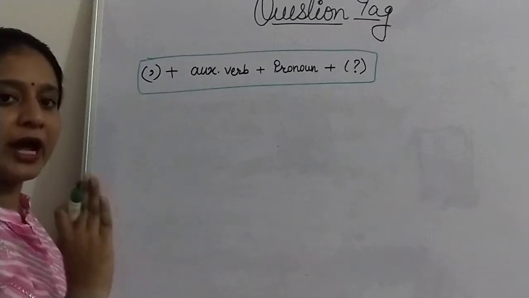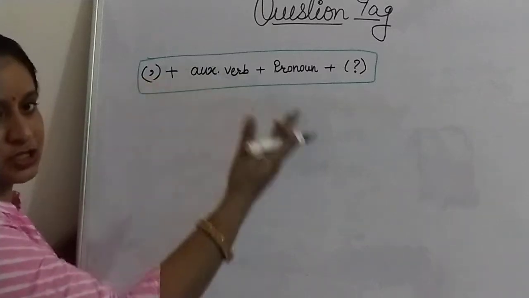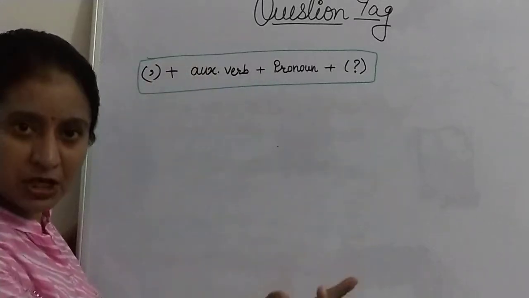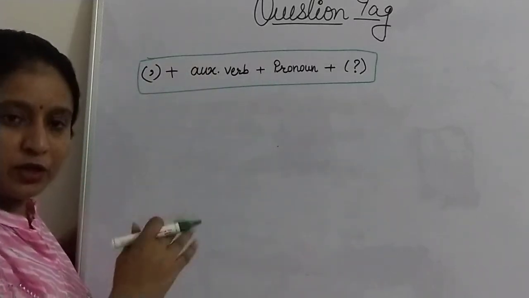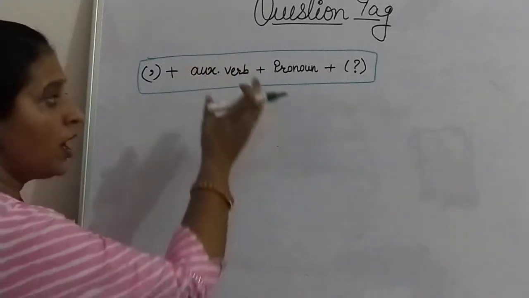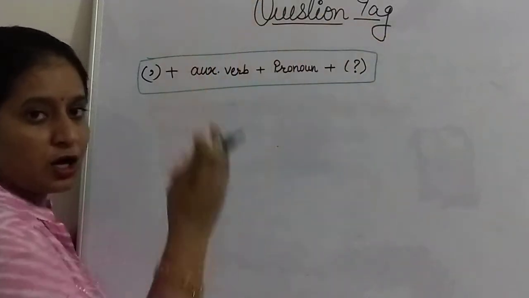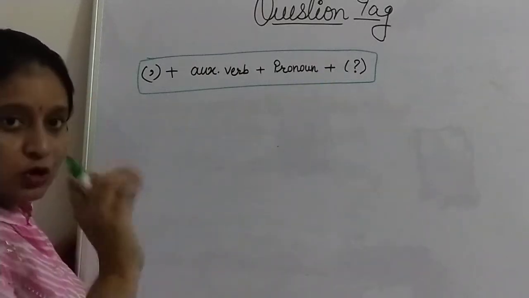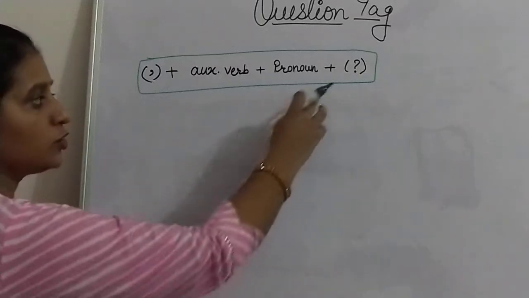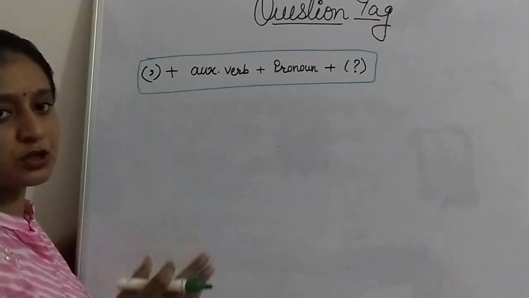But if you don't have pronoun in the statement, and instead a noun is given, you can change that noun. Means if a name of a girl is given, then you can change it to the pronoun she. If a name is given of a boy, then you can change it to the pronoun he. In this way you can change the noun into the pronoun and write auxiliary verb, then pronoun in the question tag, at the last question mark because your statement changed into question. So this is the basic structure of the question tag to change a statement into the question.